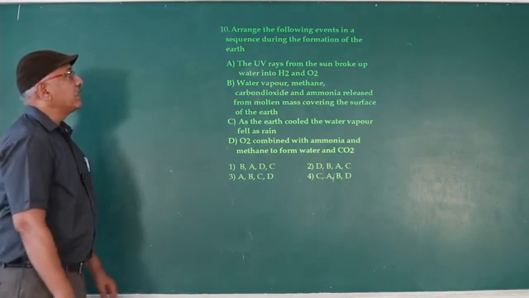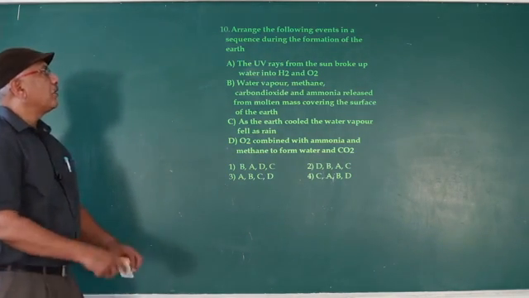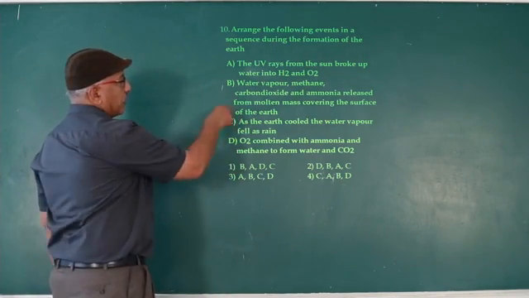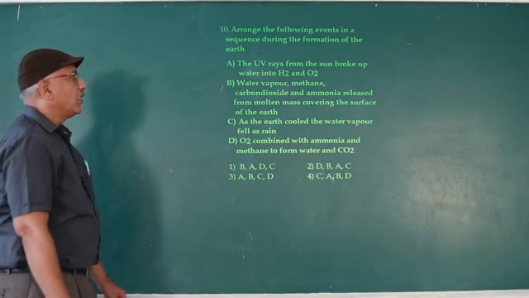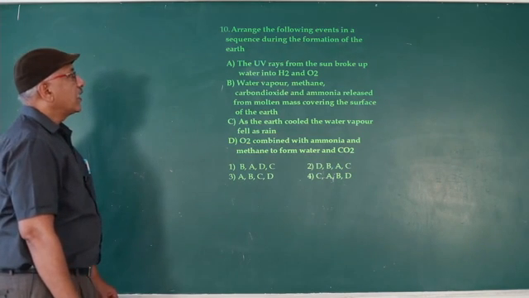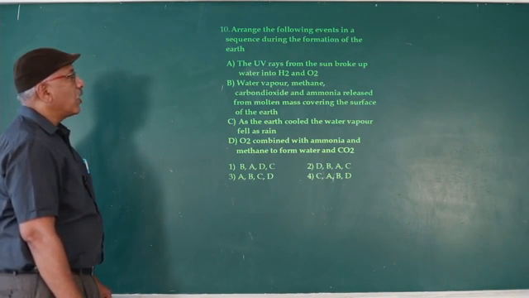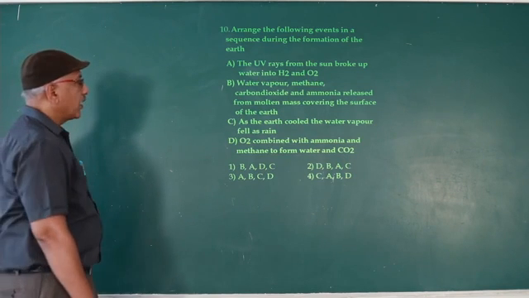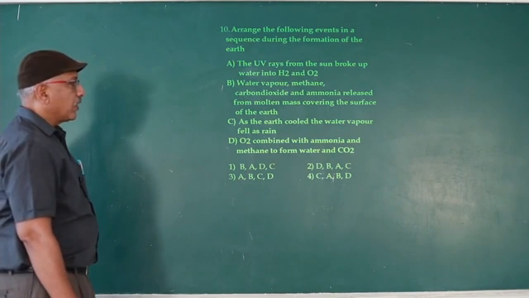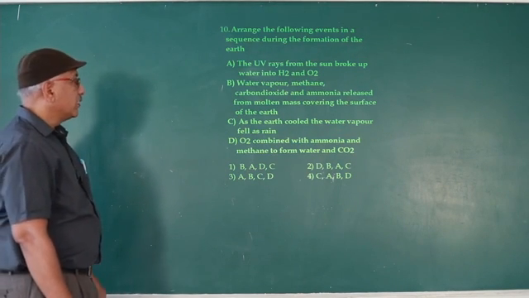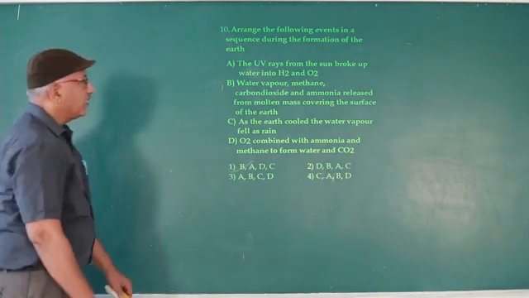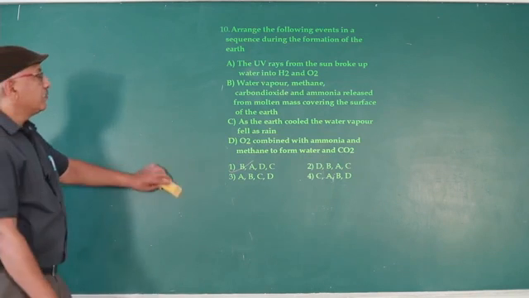Arrange the following events in a sequence during the formation of the earth. First one, water vapor, methane, carbon dioxide and ammonia released from molten mass covering the surface of the earth. Correct. Second, the UV rays from the sun broke up water into hydrogen and O2. Correct. B, A. Next one, O2 combined with ammonia and methane to form water and carbon dioxide. So next one, as the earth cooled, the water vapor fell as rain. B, A, D, C.